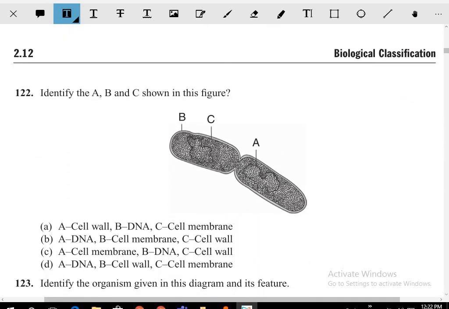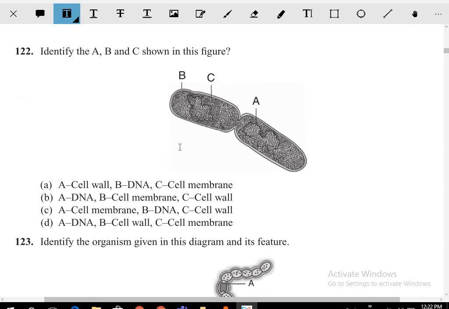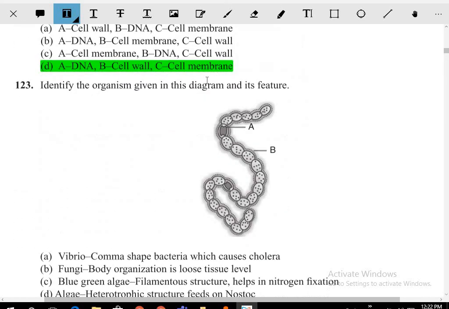See, A is the DNA. B is the cell membrane. And C, sorry, in the figure B is shown outside, so B should be the cell wall. Look at the figure clearly.